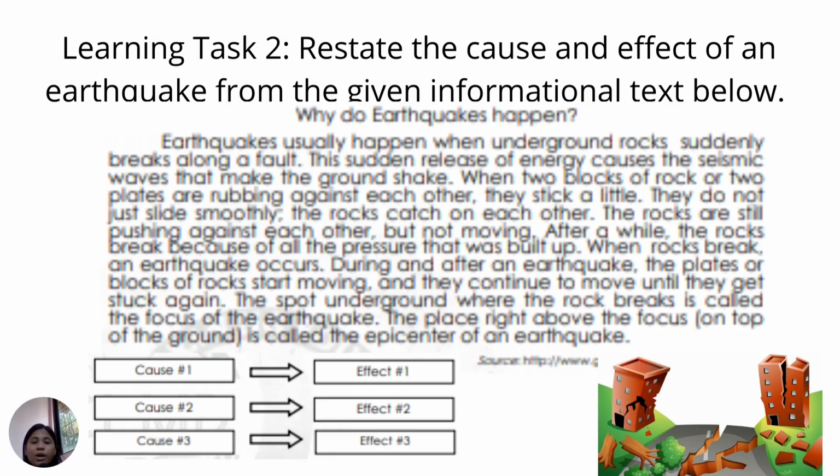For learning task 2, restate the cause and effect of an earthquake from the given informational text below. Why do earthquakes happen? Earthquakes usually happen when underground rock suddenly breaks along a fault. This sudden release of energy causes the seismic waves that make the ground shake. When two blocks of rock or two plates are rubbing against each other, they stick a little. They do not just slide smoothly.